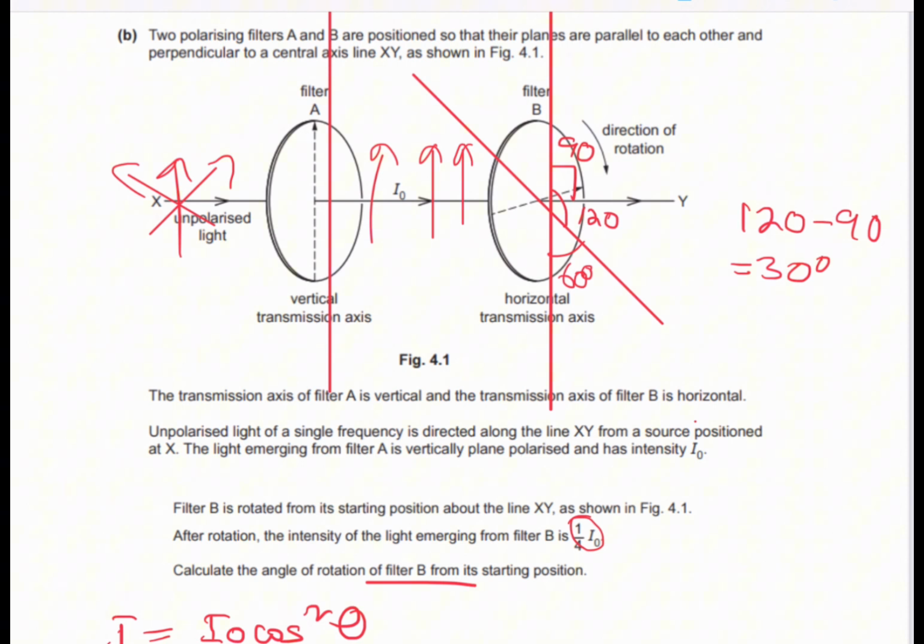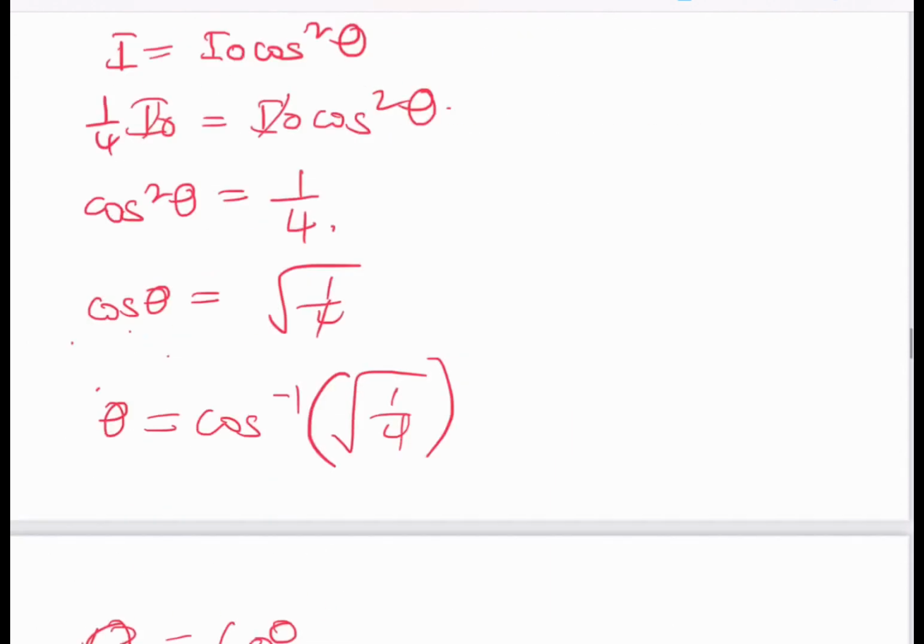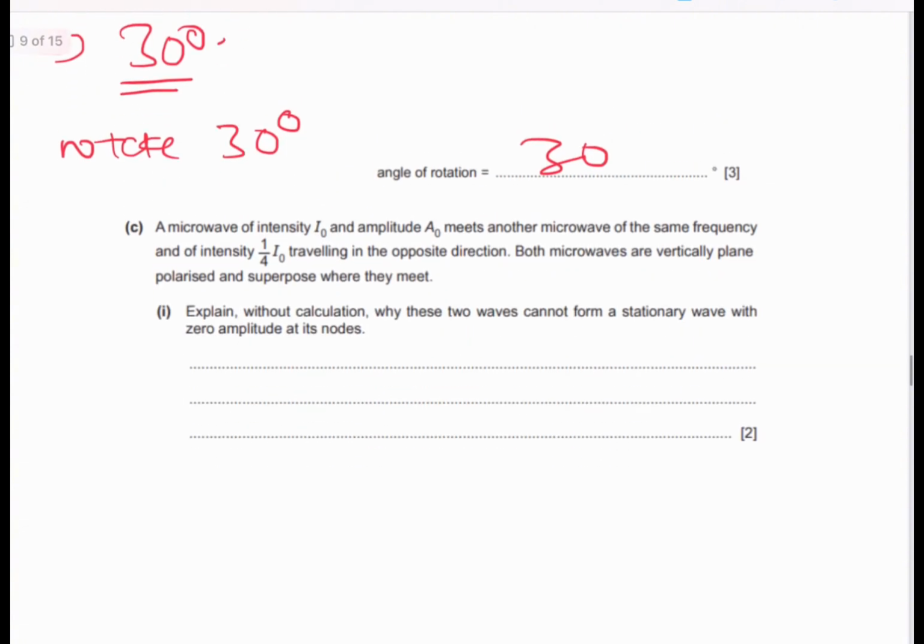But once you know that you have to find your transmission axis, you draw that on your diagram. You have to find your analyzer, you draw that on your diagram. Then you can find your value of theta. Moving on to question part C.